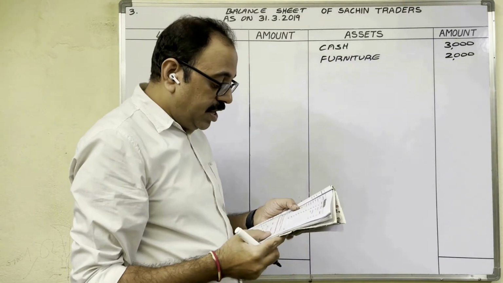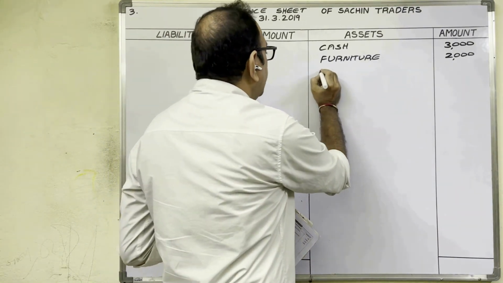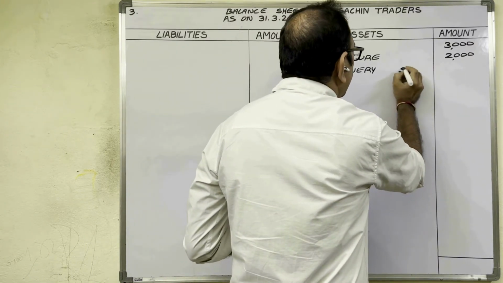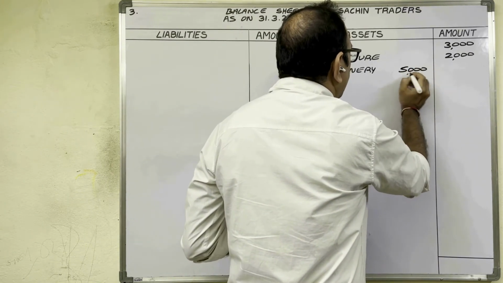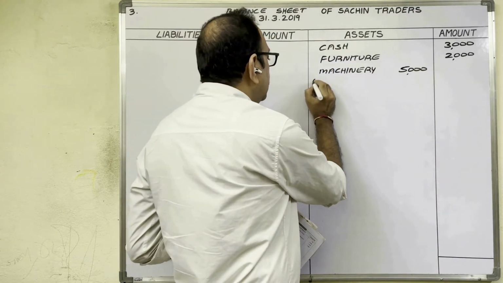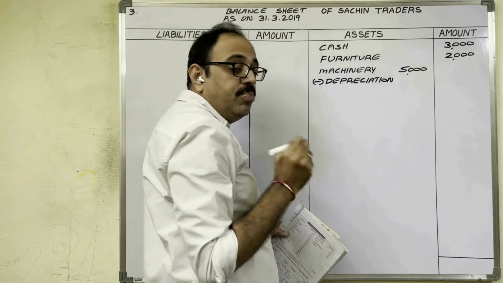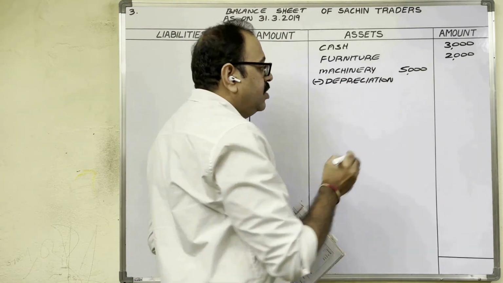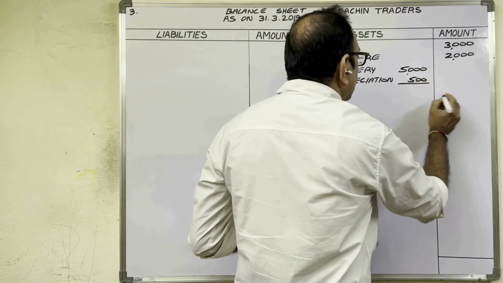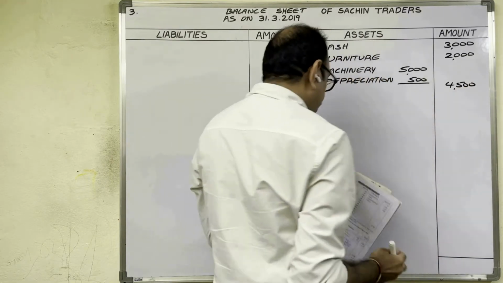Sales returns, rent, machinery. Machinery is also an asset. Asset side. Adjustment is given, depreciation. Therefore, machinery amount in inner column. Depreciation we have to subtract. Minus depreciation. We have calculated the amount in P&L account, debit side. 500 rupees came. Subtract that amount. Remaining amount in outer column, 4,500 rupees.